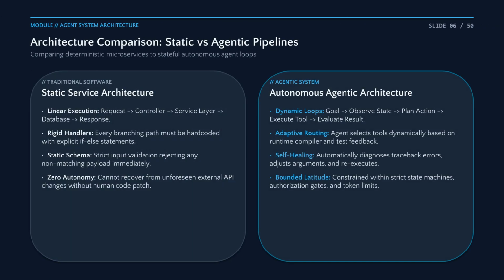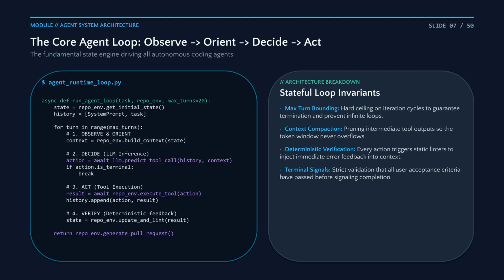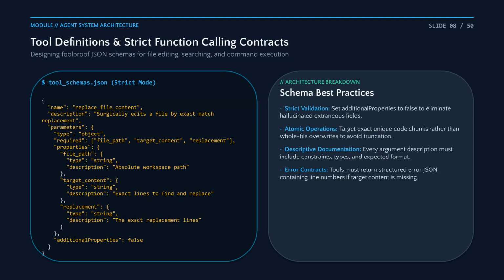Traditional software is linear and rigid. In contrast, agentic systems define objectives and sandboxes, letting the agent iterate toward the solution. Here is the core loop. The agent continuously observes the state, decides on an action, executes a tool, and immediately processes the resulting feedback. Notice how strict these tool schemas are. We enforce types and forbid unknown properties, ensuring the agent remains predictable.